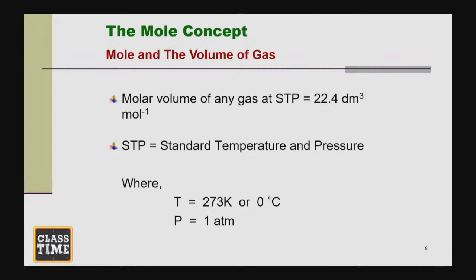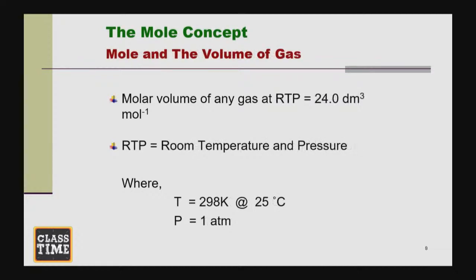With 1 atmospheric pressure, while RTP is room temperature and pressure. Room temperature is, of course, 25 degrees Celsius with 1 atmospheric pressure. But most importantly, the volume occupied is 24 dm cube. So remember, STP is 22.4 dm cube, while RTP is 24 dm cube. All right?